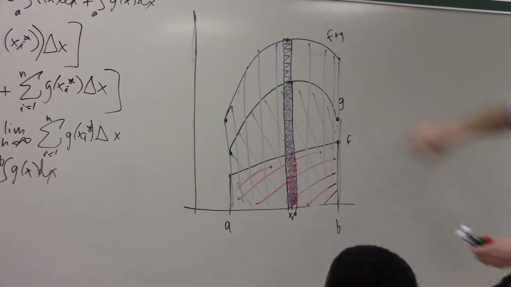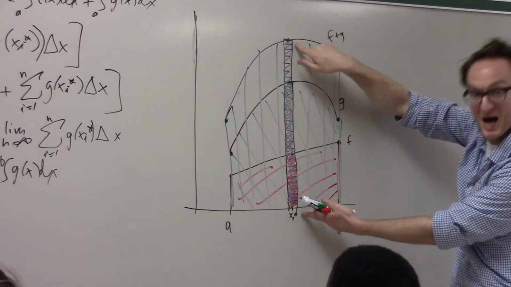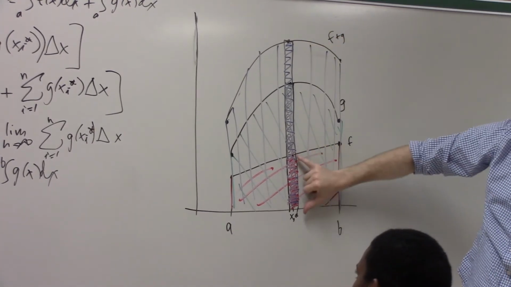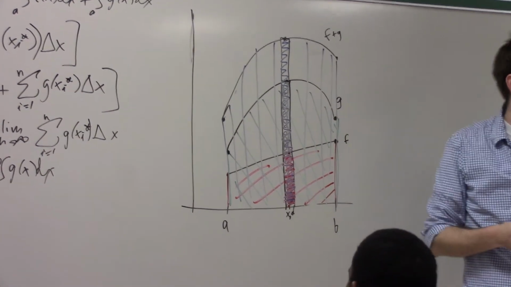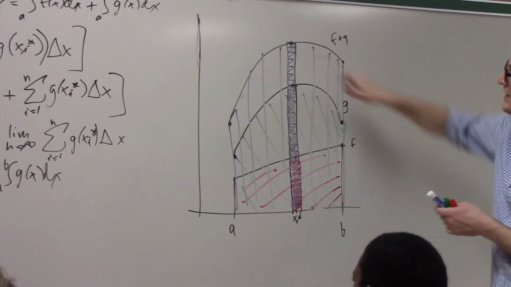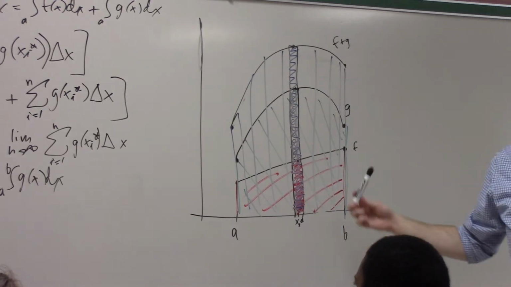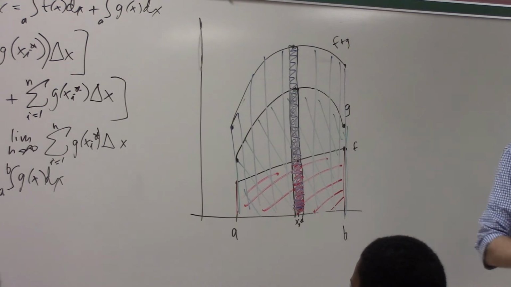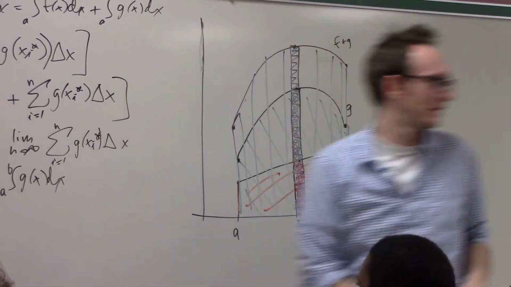Nonetheless, do you guys see that by the definition of function addition, this blue rectangle must have a height which is equal to the sum of the height of the red rectangle and the height of the green rectangle, right? That's just the definition of function addition. And so, since they have the same width, the area of the blue rectangle is the sum of the area of the red rectangle and the green rectangle for that subinterval. And since that's true for every subinterval, then that's true for the whole interval. Mateo, cool? That's the intuitive understanding, which is really just a picture of what we did over here. Okay.